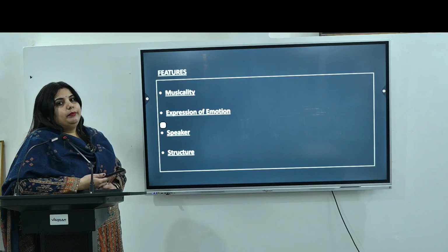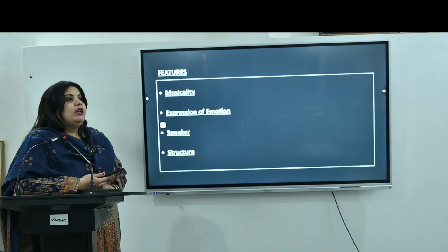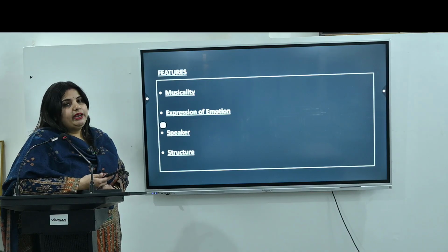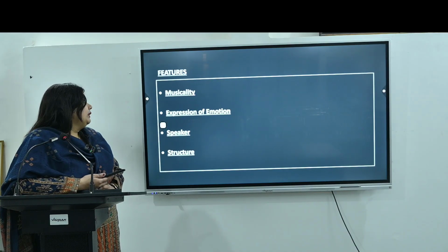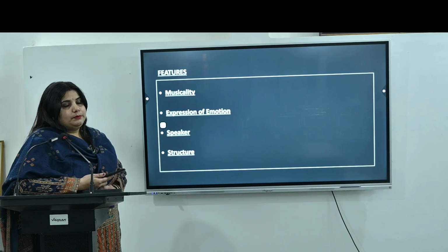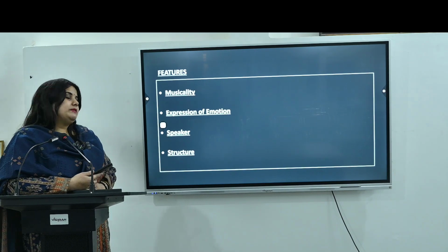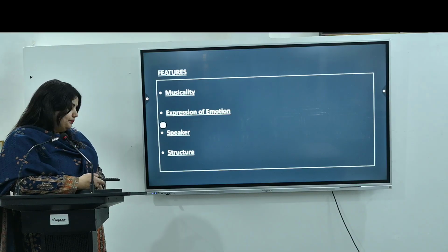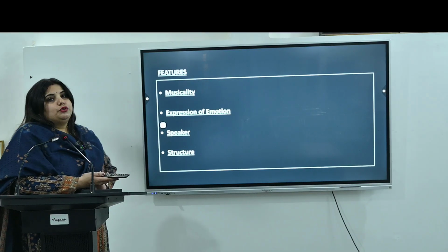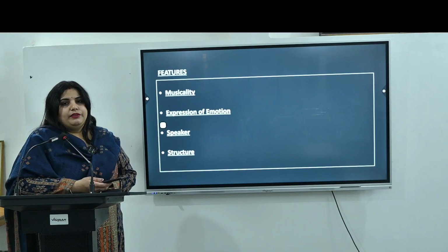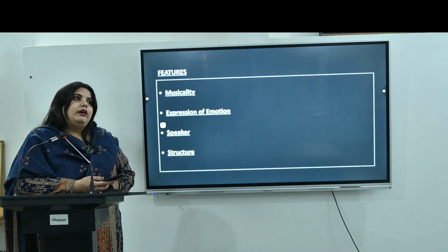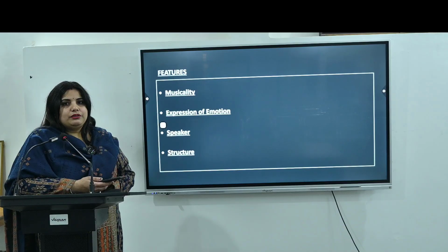Then expression of emotions. Here the poet tries to express his thoughts and feelings in this particular poem. Then if we talk about the speaker, usually this particular poem is written in first person. Then if we talk about the structure, the structure is very short. It is a short poem. Usually it fits on one page.